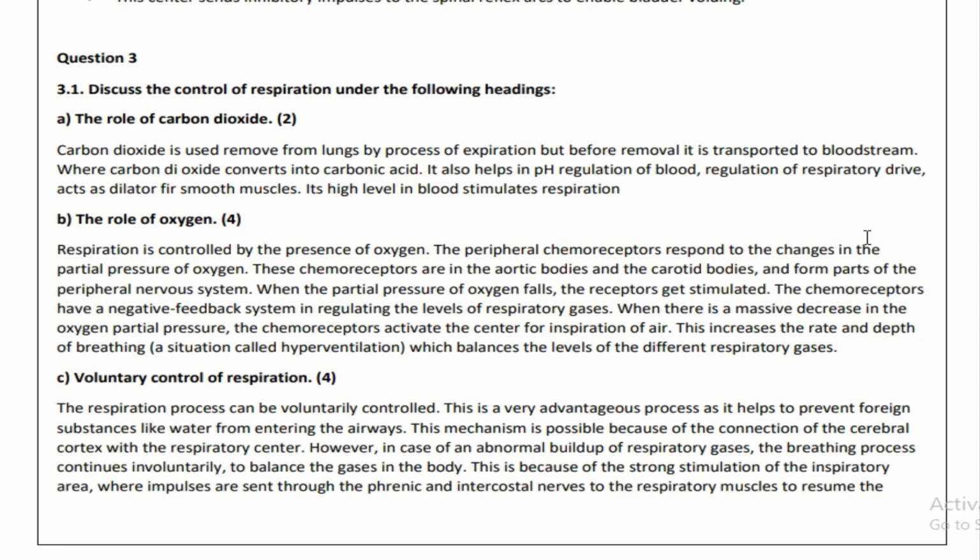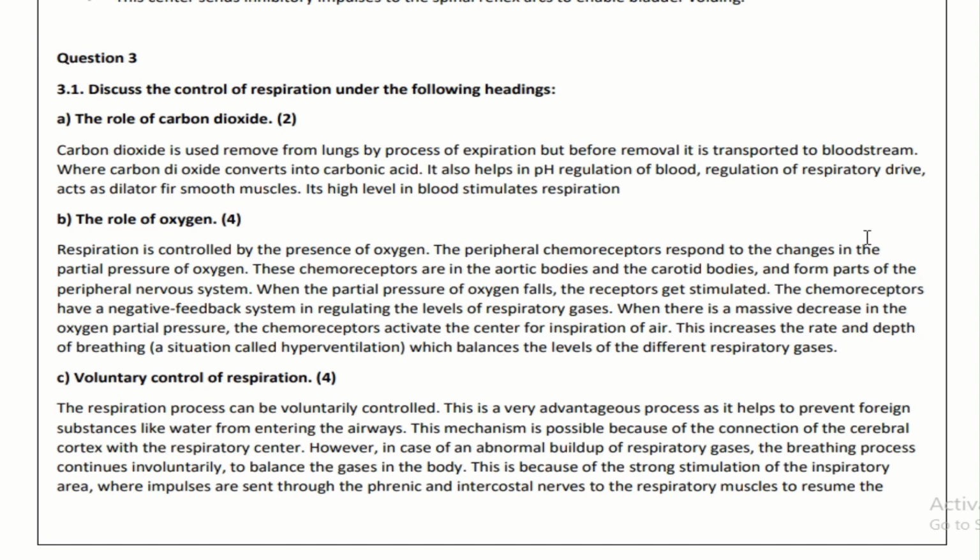Then they ask you for the voluntary control of respiration. The respiration process can be voluntarily controlled. This is a very advantageous process as it helps to prevent foreign substances like water from entering the airway. This mechanism is possible because of the connection of the cerebral cortex with the respiratory center. However, in cases of abnormal buildup of respiratory gases, the breathing process continues involuntarily to balance the gases in the body.